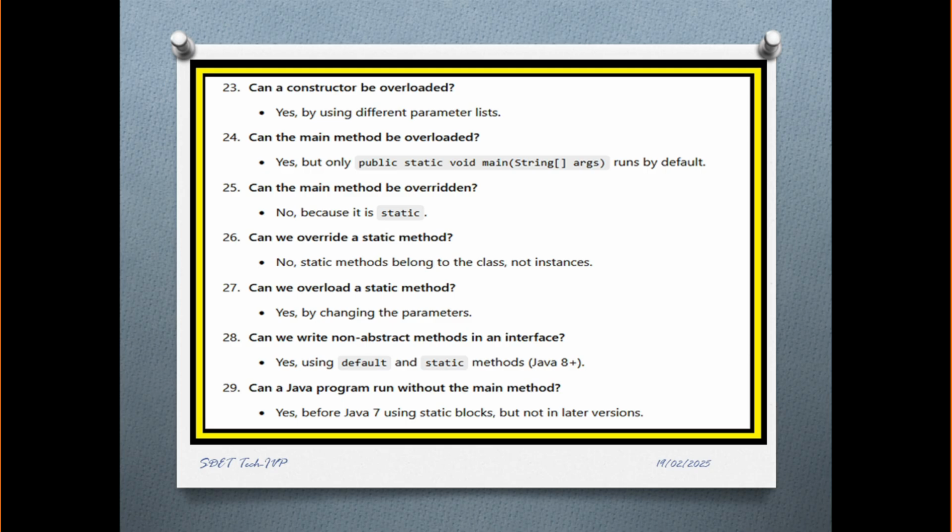Can we write a non-abstract method in an interface? Yes, by using default and static methods. In Java 8+, this is possible. Can a Java program run without the main method? Yes, before Java 7 using a static block, but not in later versions.